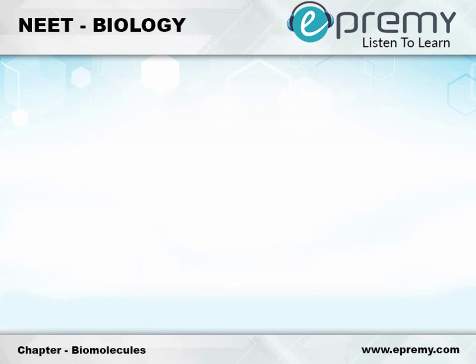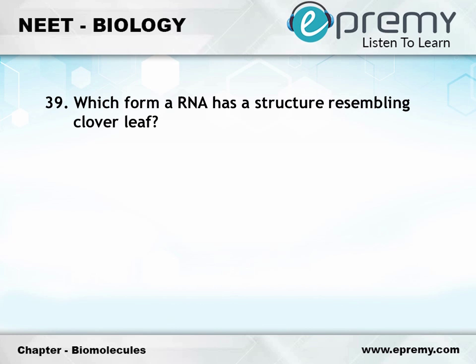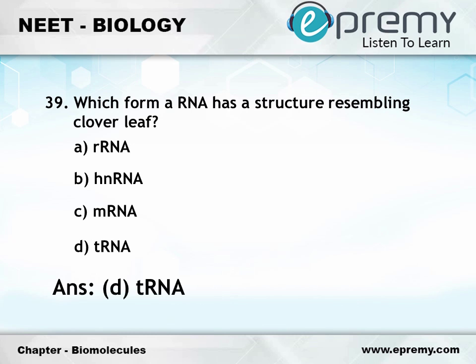Question number 39. Which form of RNA has a structure resembling clover leaf? Option A, rRNA, option B, hnRNA, option C, mRNA, option D, tRNA. The answer is option D, tRNA.